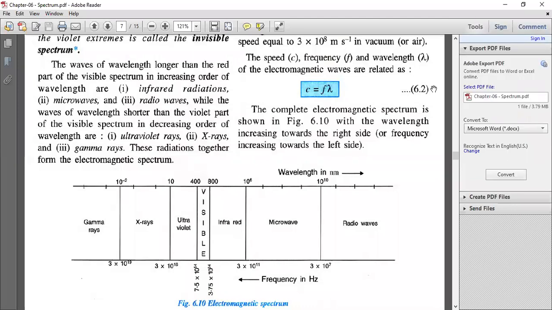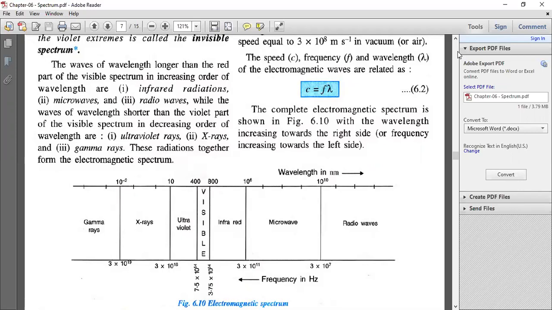Here, gamma rays stand at the top. They have the least wavelength and the highest frequency, which means the highest energy, so gamma rays have the highest penetrating power. Next come X-rays. X-rays have a wavelength from nearly 0.1 angstrom to 100 angstrom. If you want to convert it to nanometer, divide by 10, so it will be 0.01 nanometer to 10 nanometer.